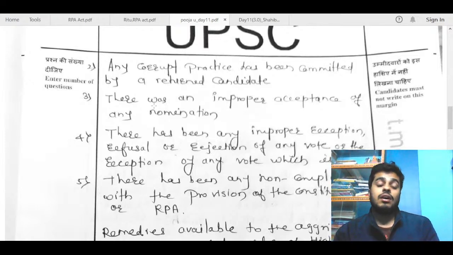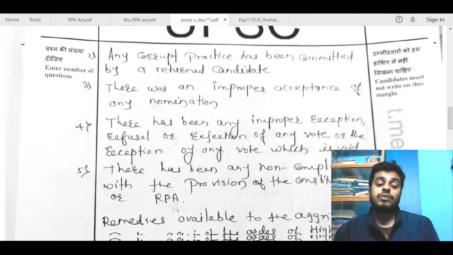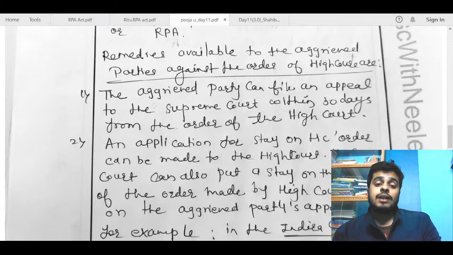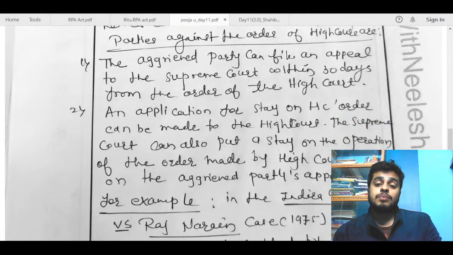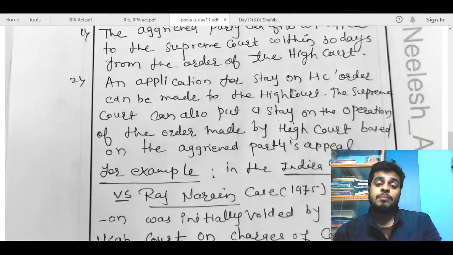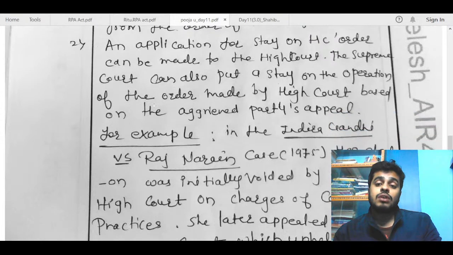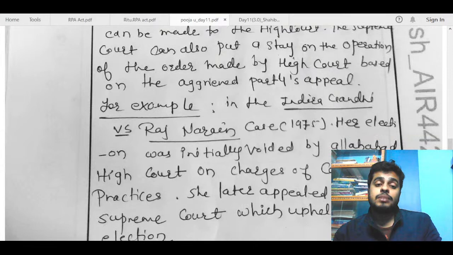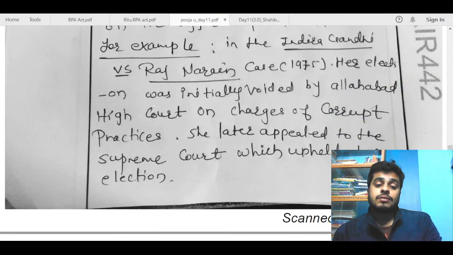So have a read of those provisions, and I think you will get decent content for this part. Remedies available to the aggrieved parties: the aggrieved party can file an appeal to the Supreme Court within 30 days. An application for stay of the High Court order can go to the High Court. The Supreme Court can also put a stay on the operation of the order made by the High Court based on the aggrieved party's appeal. Okay.